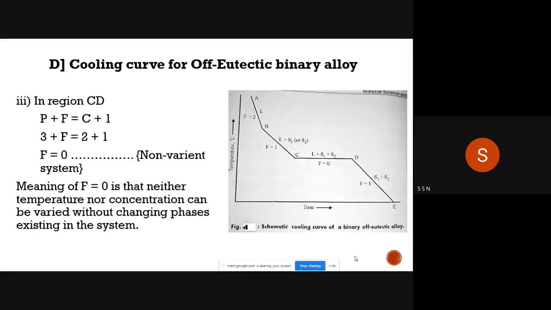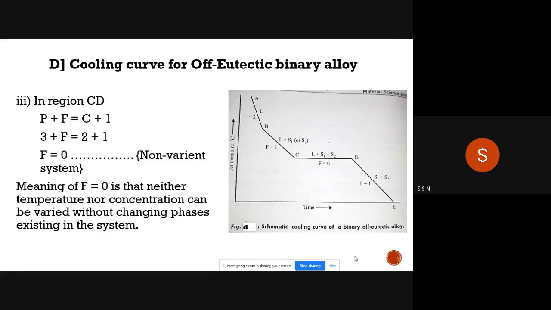For region C to D, if you apply the Gibbs phase rule, three phases are there, L plus S1 plus S2. So instead of P, I will write 3. C, I will write 2 because components are 2 here. So F, I have got 0. For region C to D, I have got F is equal to 0, degree of freedom equal to 0. Therefore, this region is non-variant. The system for this region is non-variant. That means neither temperature nor concentration can be varied without changing the phase existing in the system.